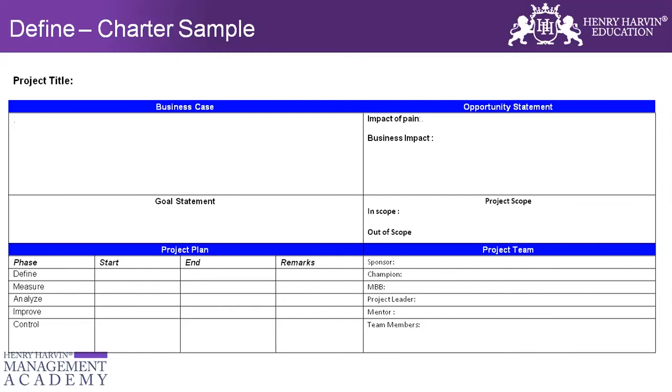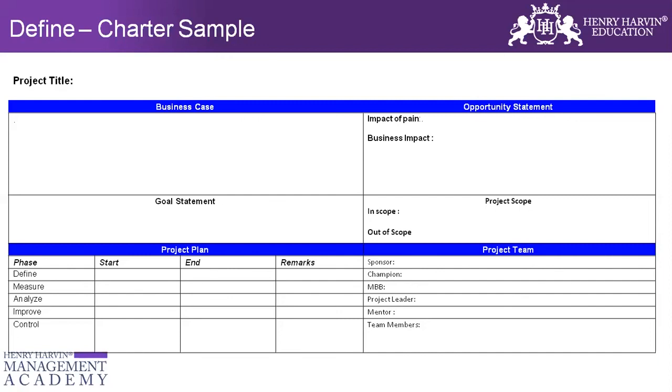One last thing is the project scope, wherein we mention the in scope and out of scope. This means that I am limited to one particular zone or one particular team where I'm doing this project. Let's say I've been given the opportunity to improve the iteration of an organization. Then I'll mention that in scope is only the Gurgaon office, and out of scope is other than the Gurgaon office, so that I limit the scope. Tomorrow if somebody comes to me and says the same problem is there in that region also, then you can say this project is limited to only the Gurgaon location or Noida location or Bangalore location.